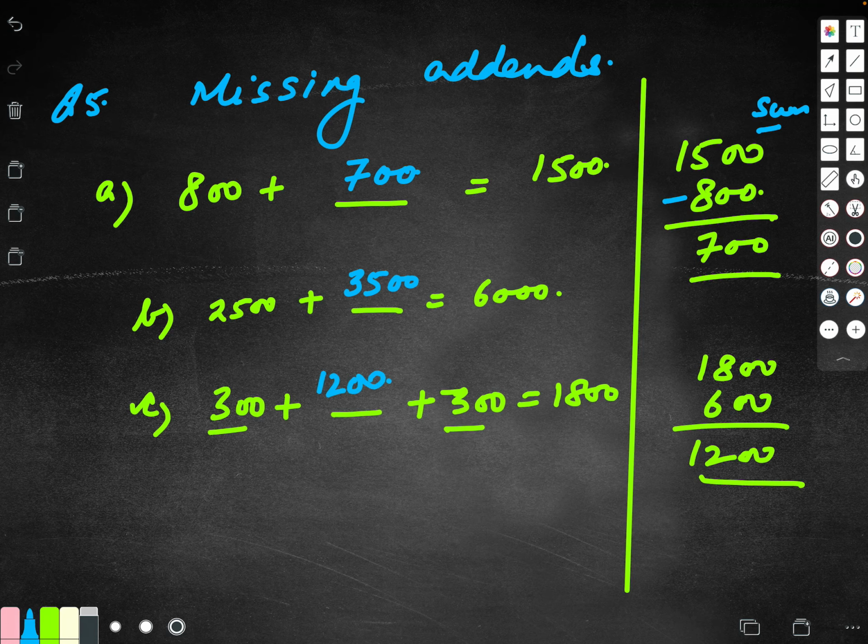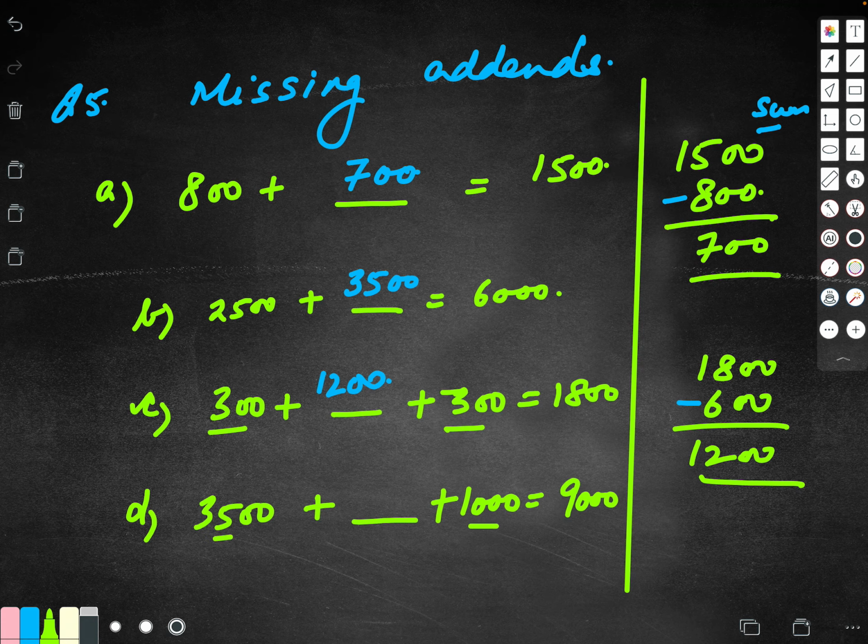Now there are 3 addends over here. I want to know the missing addend. So I added the 2 addends. The answer I subtracted from the sum to get my final answer, my missing addend. 3500 plus dash plus 1000 gives me 9000. So you add 3500 and 1000, you get 4500. And from 9000 you subtract 4500, you will get 4500. So your answer will be 4500.